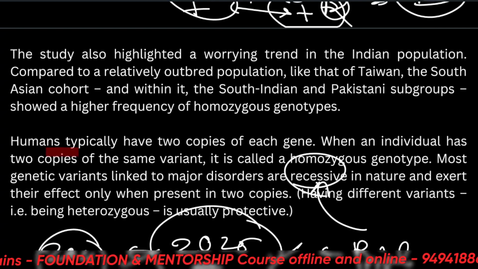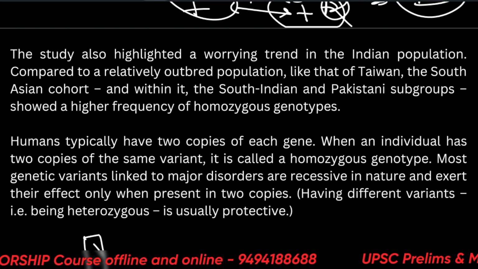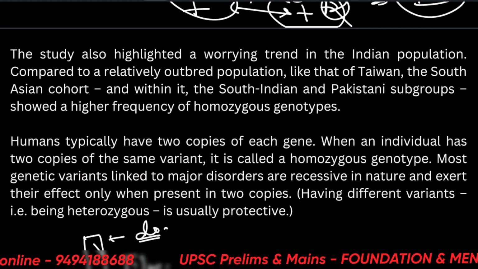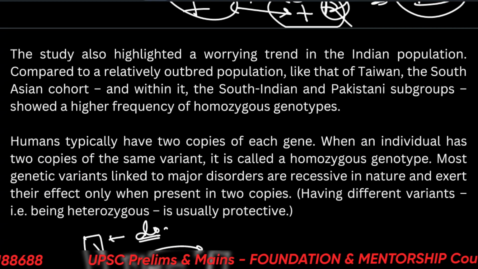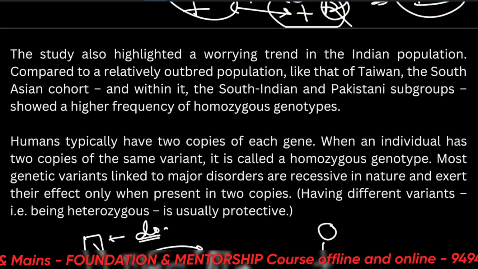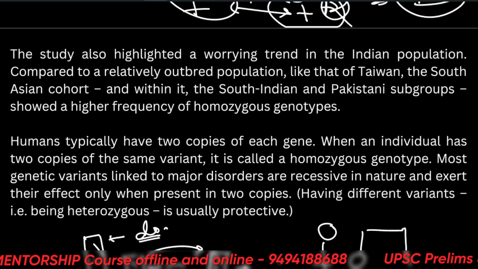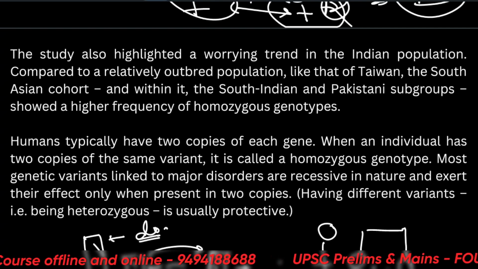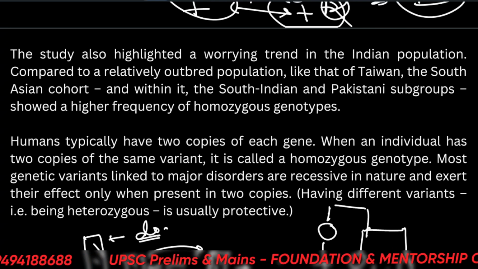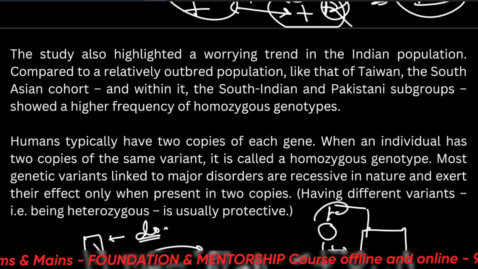Okay, so let's see what is recessive. Let's say there are two variants of one allele of one gene. This is dominant. This is recessive. But if two recessives come together, then it will give the recessive effect. Let's say the gene for tallness is dominant over the gene for shortness. But if two people who are both short get married, there are very high chances that their children will also be short. But if you marry a tall person with a short person, there are chances that their sons or daughters can be normal.